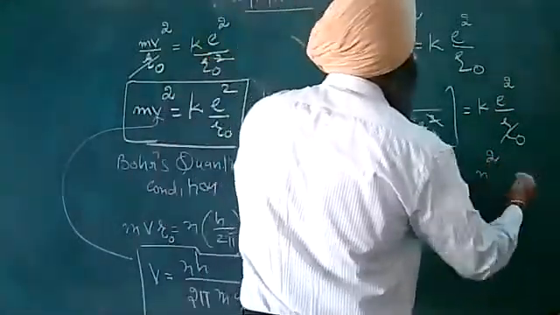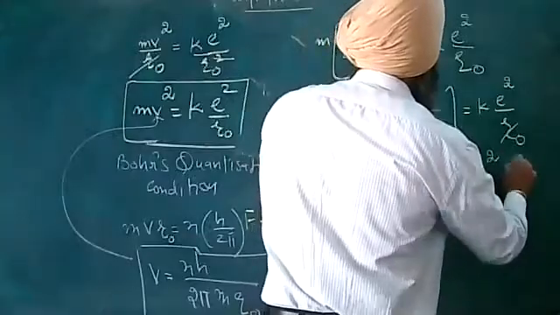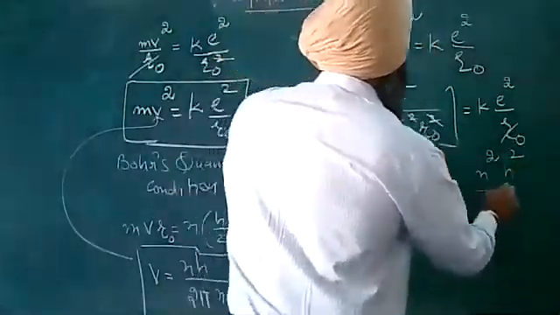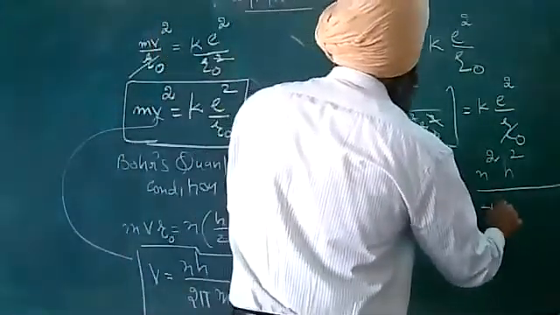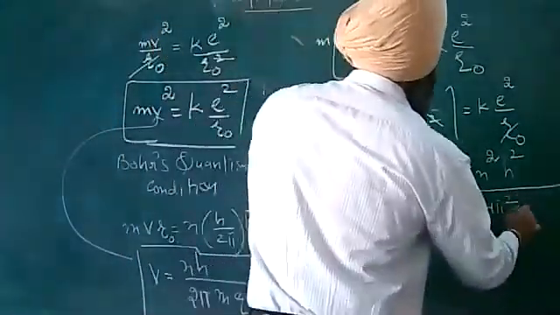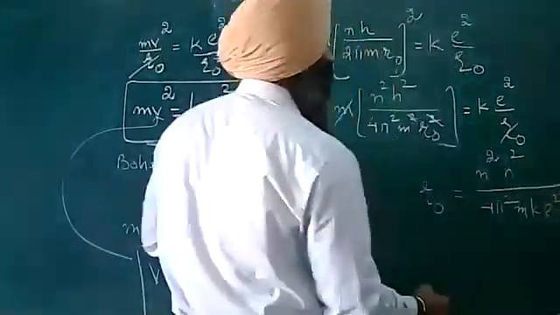This is n square and this is h square. This is n square h square divided by 4 pi square m k e square.